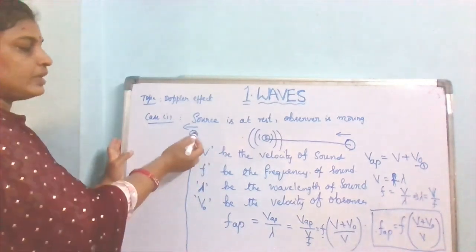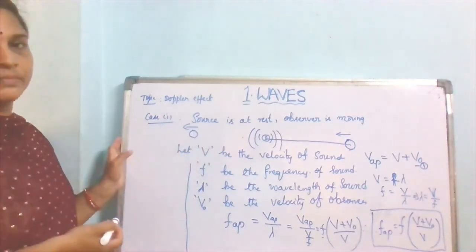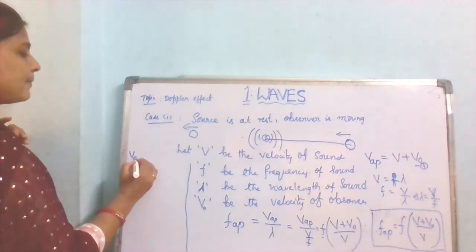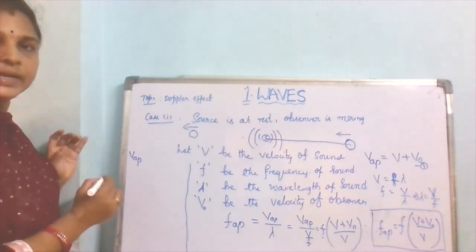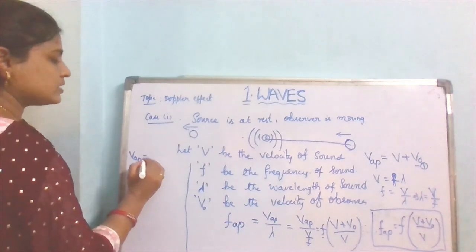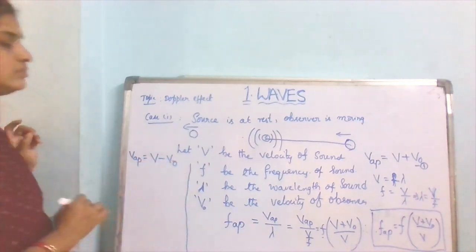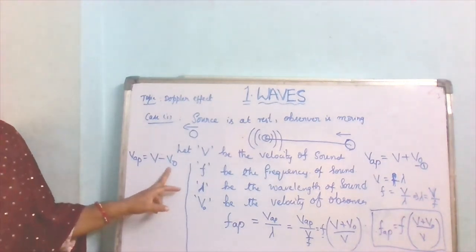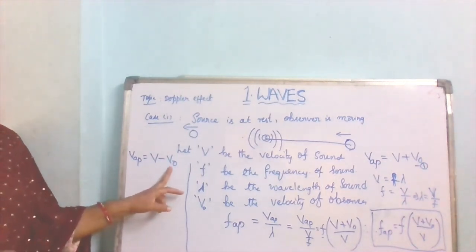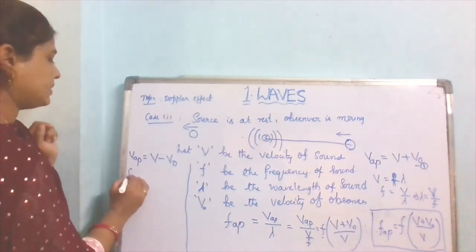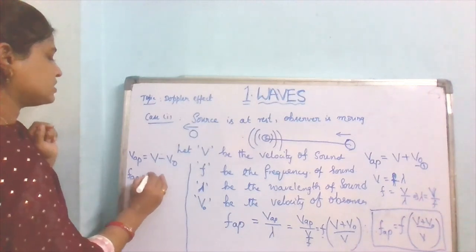If the observer is going away from the source, then what happens to the velocity? Apparent velocity equals V minus V naught. Sorry, V naught is the velocity of the observer.